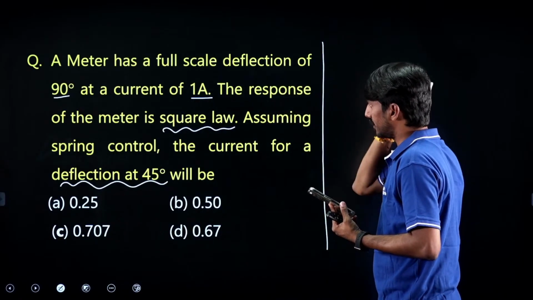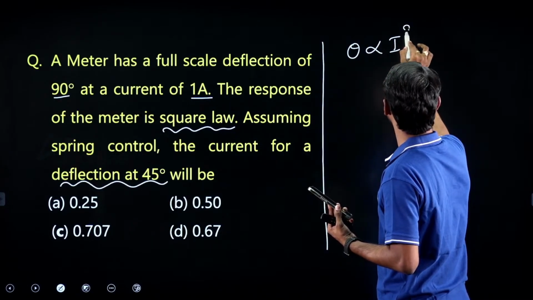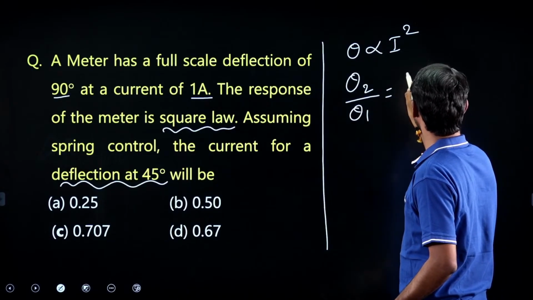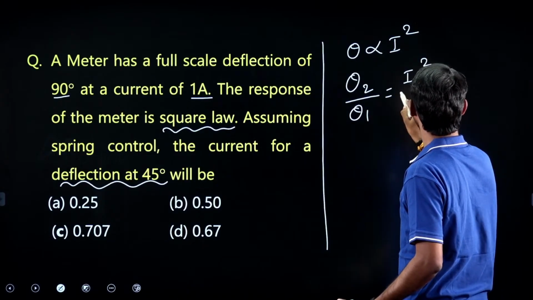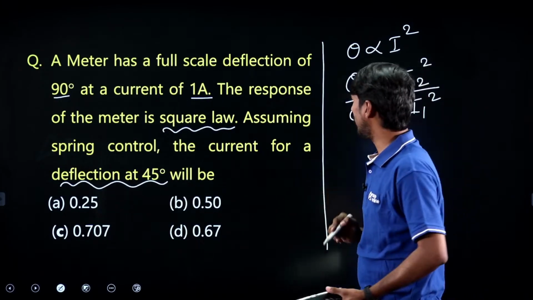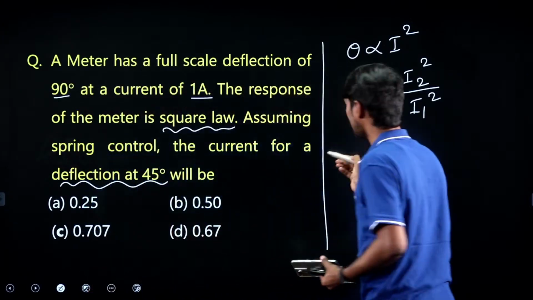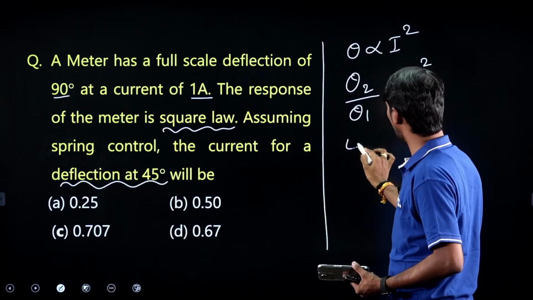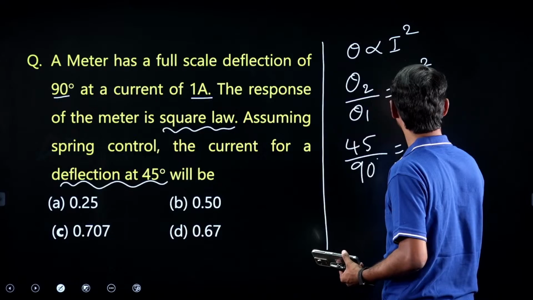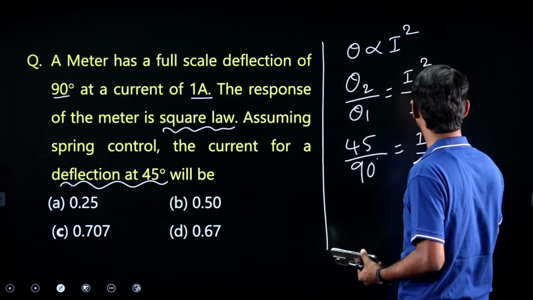He has given that square law, so theta proportional to I square. So we can write theta 2 by theta 1 is equal to I2 square by I1 square. Theta 1 and I1 are given. What we require is I2. So theta 2 is 45, theta 1 is 90, I1 is 1 ampere, 1 square.